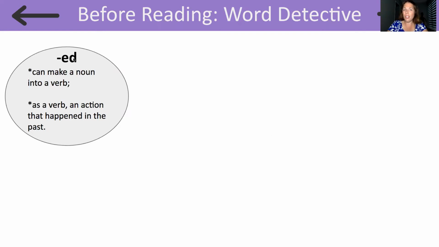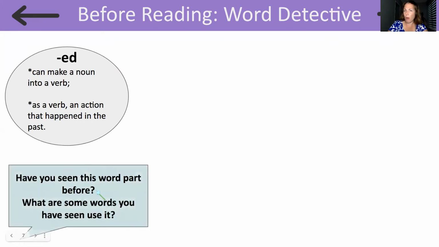Now, let's take a look at this ending here, ED. Have you ever seen this word part before? Give me a thumbs up if you've seen this word part before. What are some words that you have seen that use it? So, readers, sometimes we can make a noun into a verb with ED. And sometimes we also show what happened in the past when we add ED.